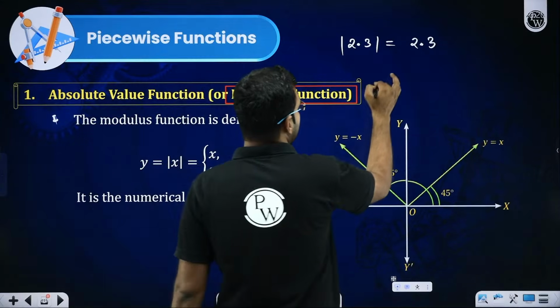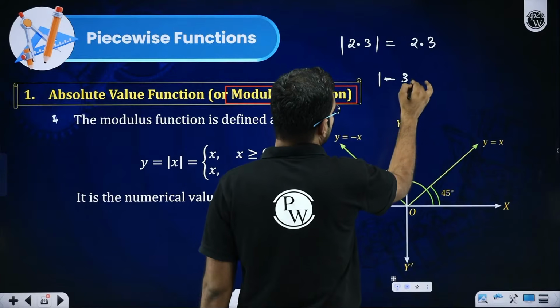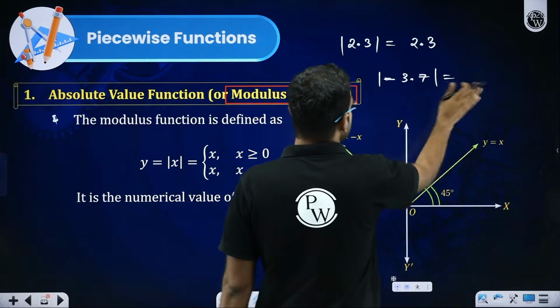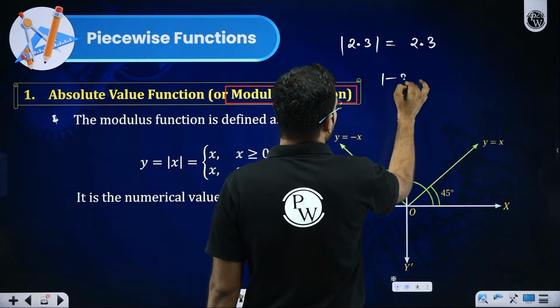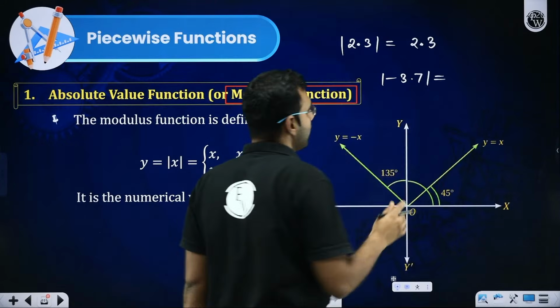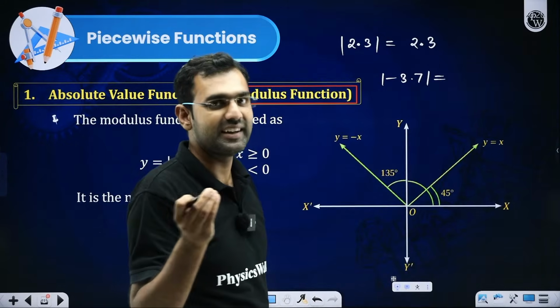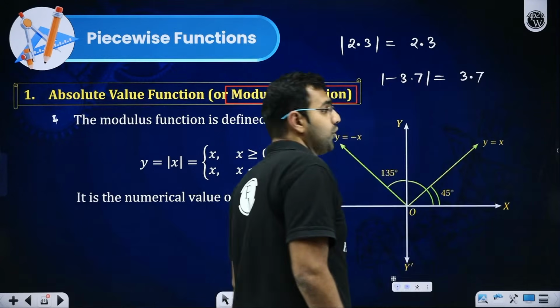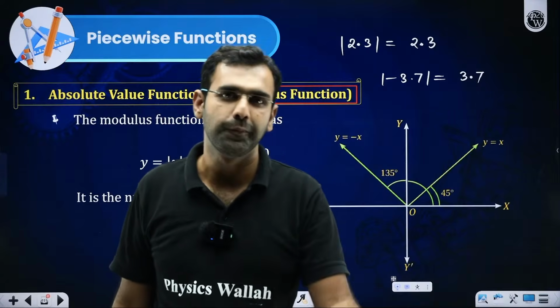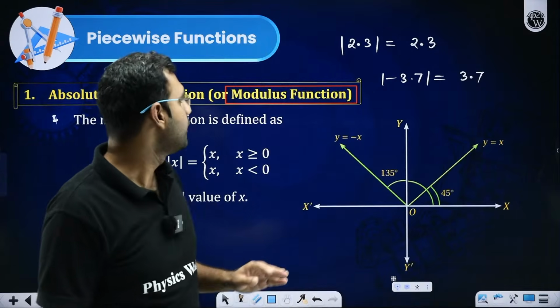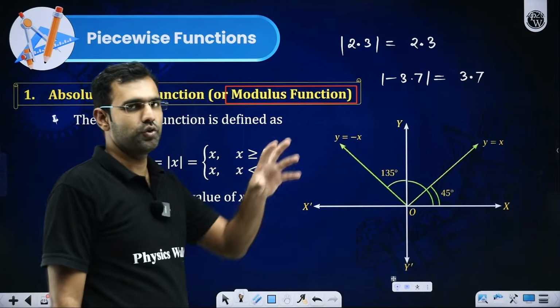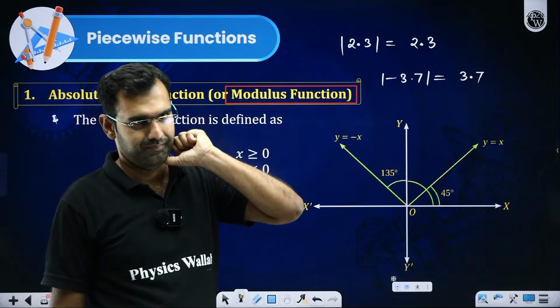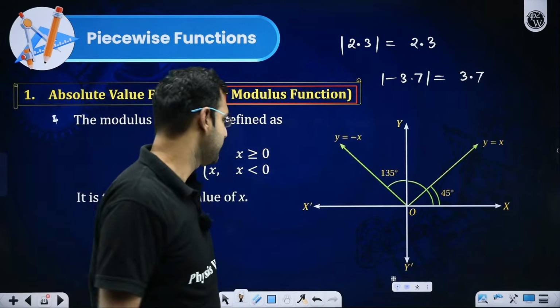Let's say I look at minus 3.7. With the sign, it is minus 3.7. But if I remove this sign and just consider its numerical part, that's 3.7. So that's its absolute value. So what is an absolute value function, or modulus function? It gives you the numerical part of that number. I hope you are processing this idea.